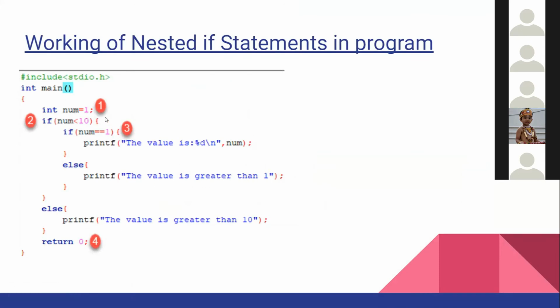Okay. Let's take the number 5. Num equal to 5. Tell me, the first condition: num is less than 10. Yes. Okay. Num equal to 1? No. Else, in else the value is greater than 1. Okay, simple. Then let's take 20. Is num less than 10? No, false. So we'll directly go to the else statement. See, the value is greater than 10.